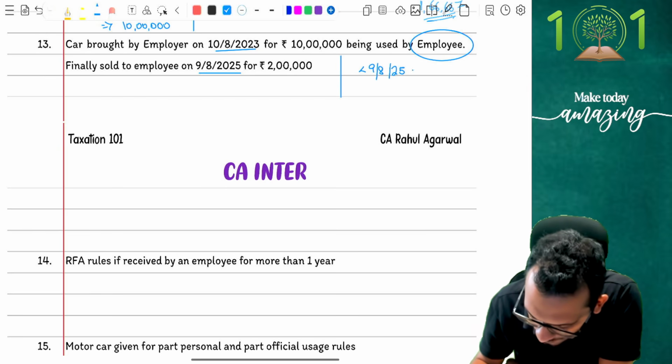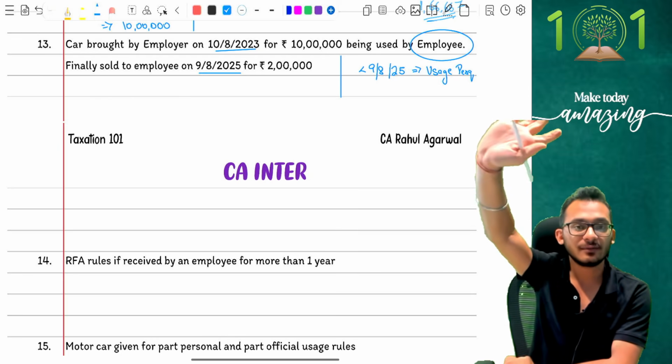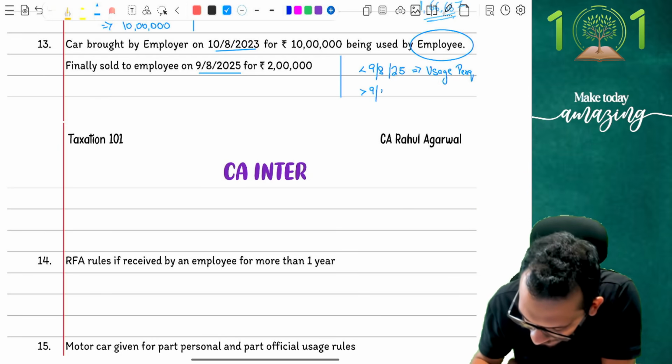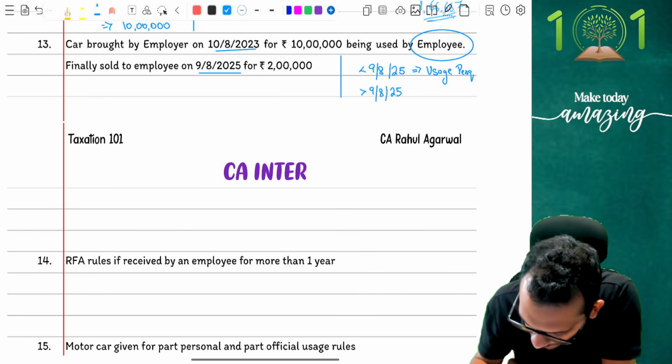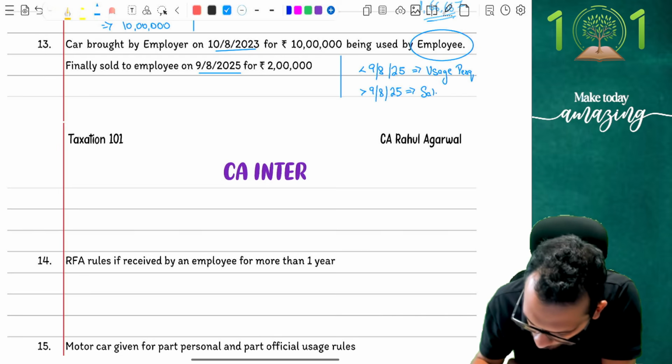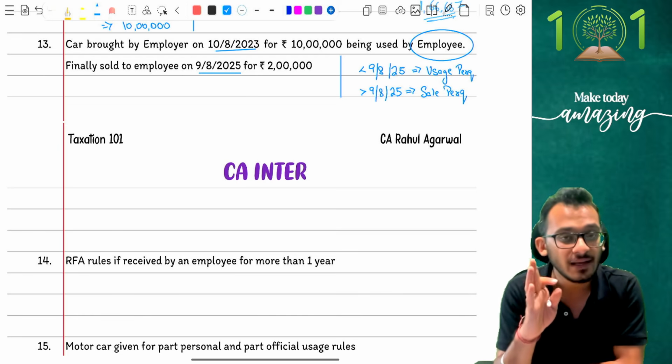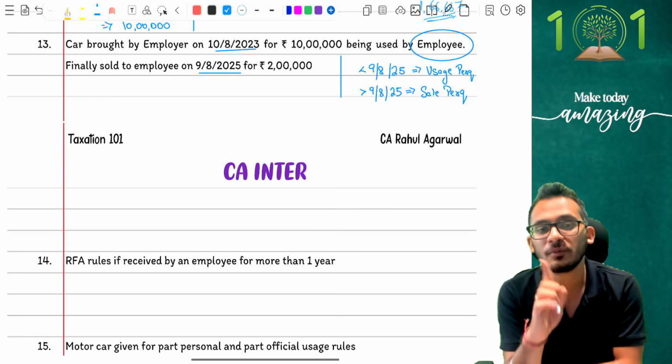there is actually a usage perk. Correct? Yes, up to 9th August, at least I was using it. So there is a usage perk coming in. And then after 9th August 25, there is a sale perk which is coming into picture. We call it sale of a movable asset, which means in this question you have to do two computations, one for usage and one for sale. I hope you get this right.